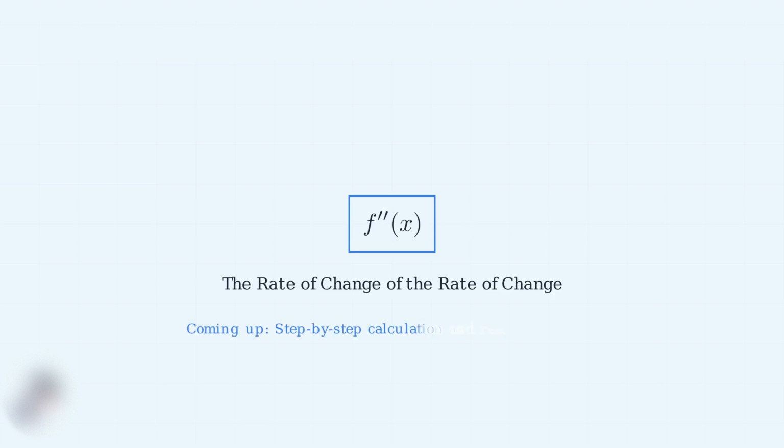What if you could predict exactly how a curve bends and changes? The second derivative lets you do just that. This powerful mathematical tool reveals the secrets of how functions curve, bend, and change direction. In the next few minutes, I'll show you exactly what this notation means, how to calculate it step by step, and why it's one of the most useful concepts in calculus. By the end of this video, you'll understand not just how to find the second derivative, but why it matters and how it applies to everything from physics to economics.